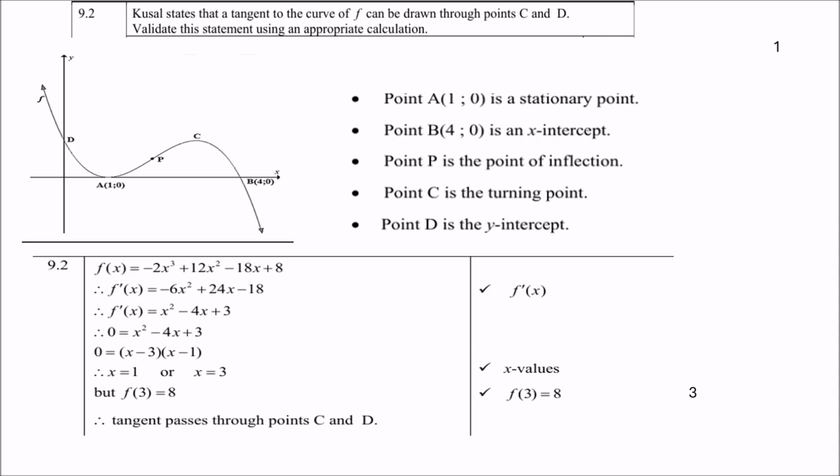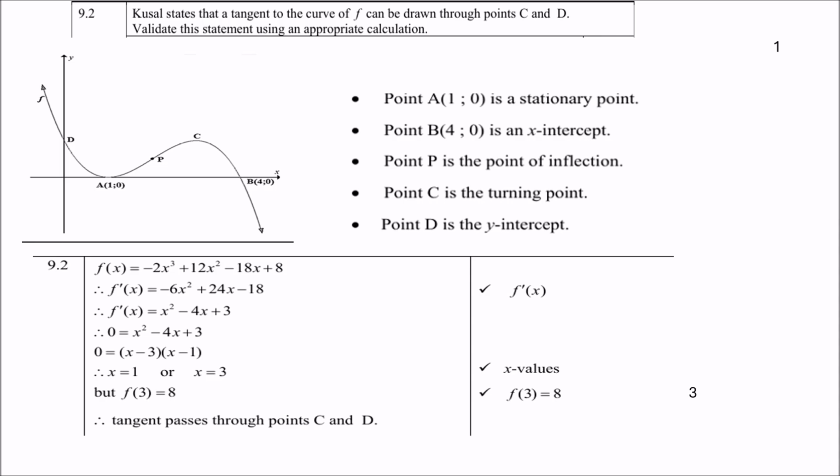Remember now, at the turning point, or at the tangent, the derivative is 0. So therefore, x squared minus 4x plus 3 equals 0. Factorize, then x is 1 or x is 3. But of course, if you substitute 3 into f, you will get 8. So therefore, the tangent passes through points C and D.